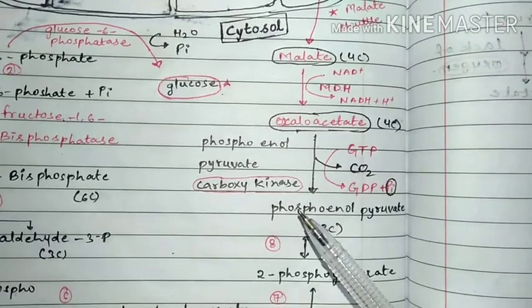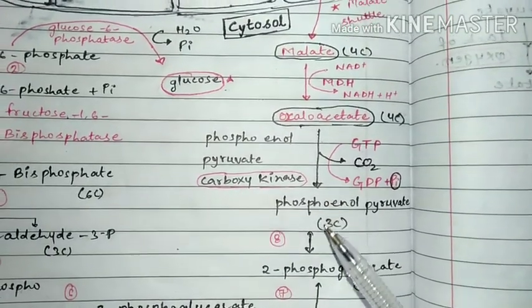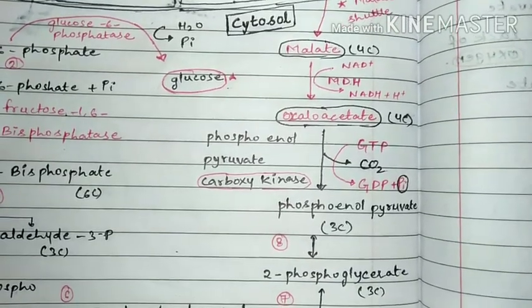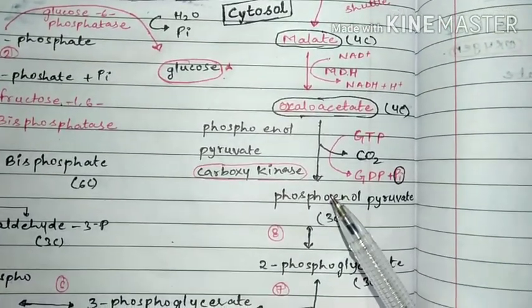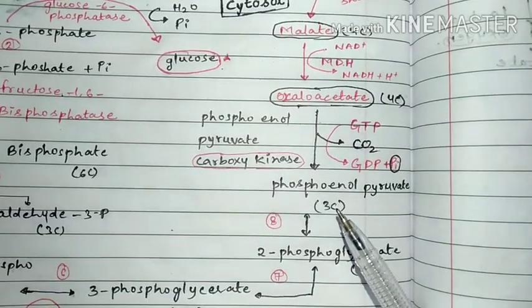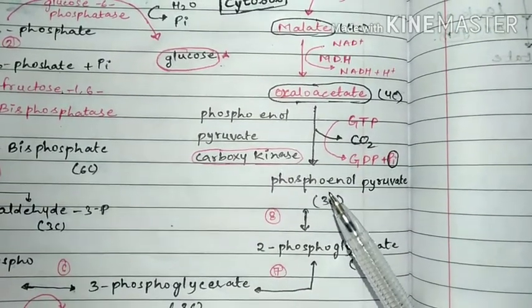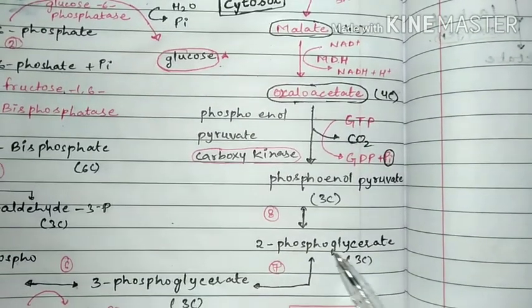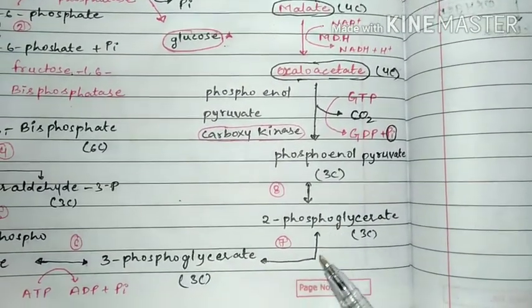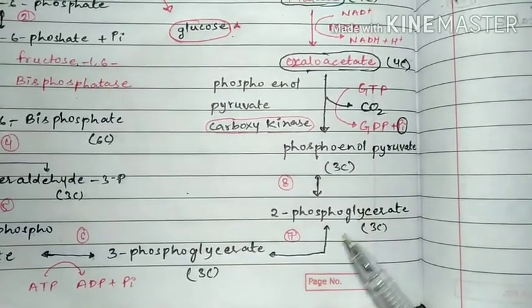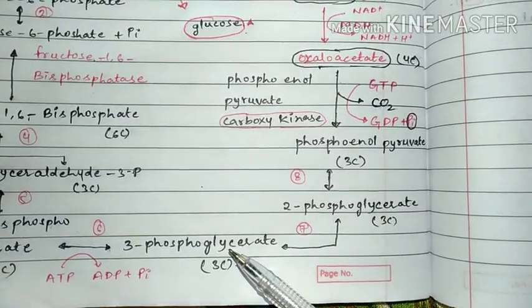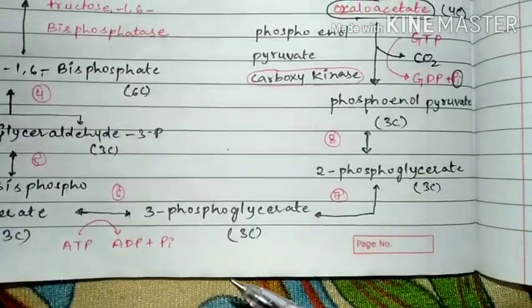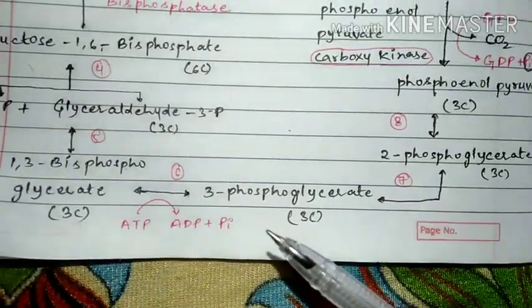In biochemistry, the name of the enzyme is mostly given on the basis of the product as well as the substrate. Then, students, after this reaction, this whole pathway is a reversal of glycolysis. From the phosphoenol pyruvate, it will form 2-phosphoglycerate, then 3-phosphoglycerate, backward of glycolysis. The same enzyme is required here; there is no specific enzyme required.